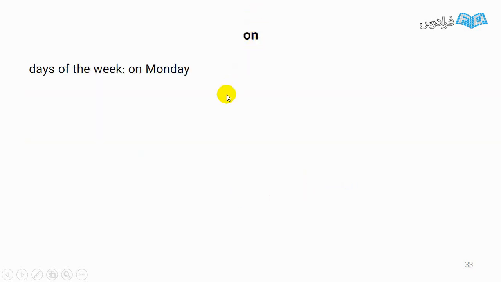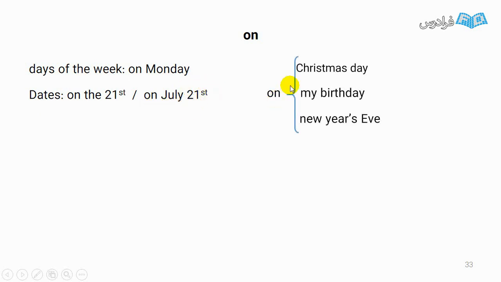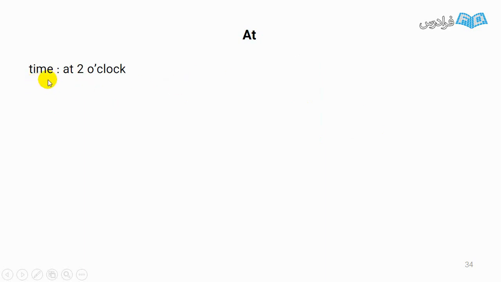What about on? We use it with days of the week. On Monday, or dates, on the 21st or on July 21st, or on Christmas Day, on my birthday, or on New Year's Eve. What about at? I told you we use it for specific times, at 2 o'clock.